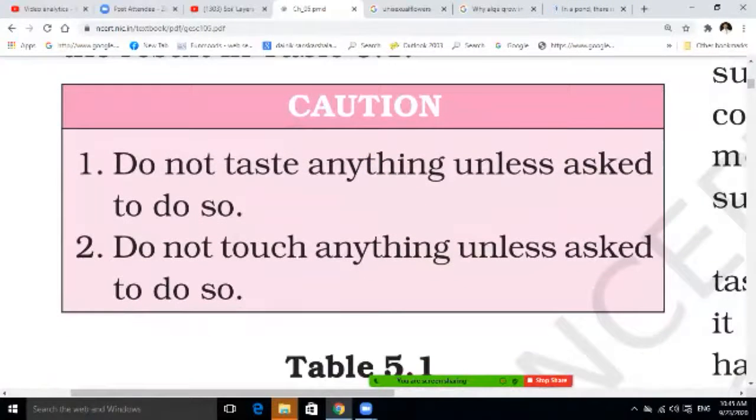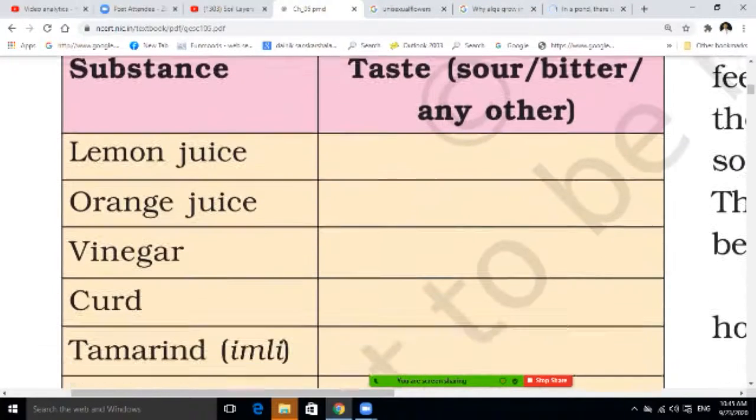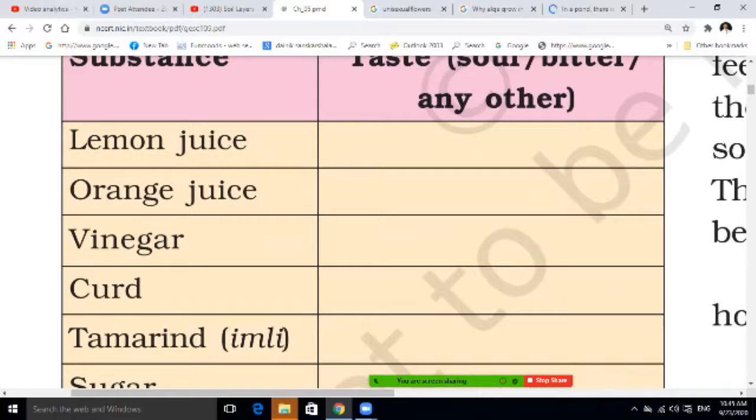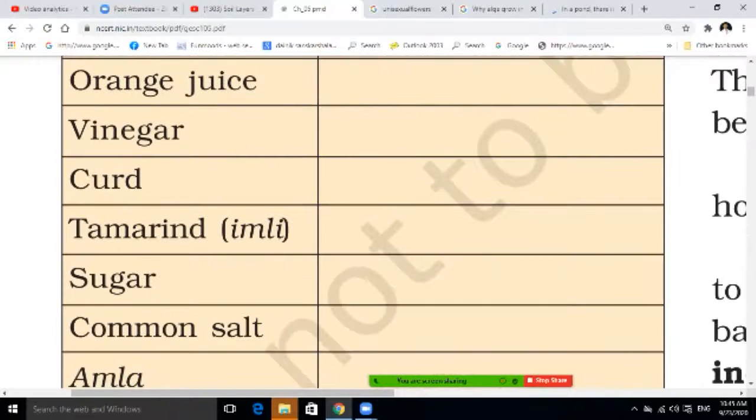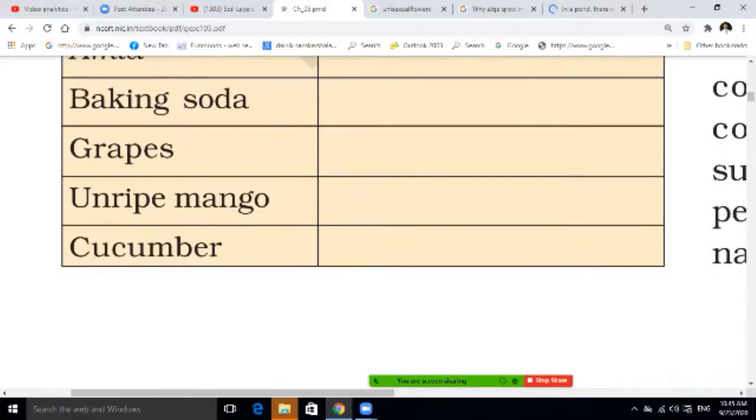Do not taste anything unless asked to do so. Do not touch anything unless asked to do so. Here a few items are given: lemon juice, orange juice, vinegar, curds, tamarind, sugar, common salt, amla, baking soda, grapes, unripe mango, and cucumber.